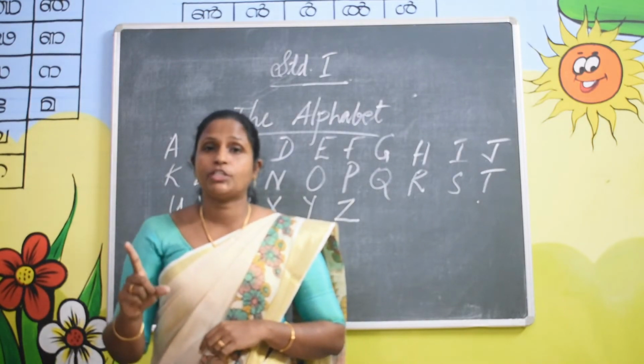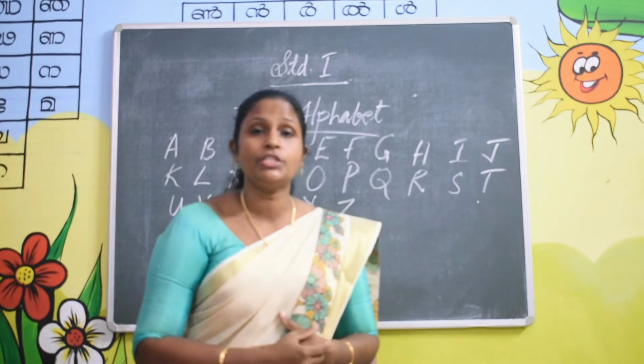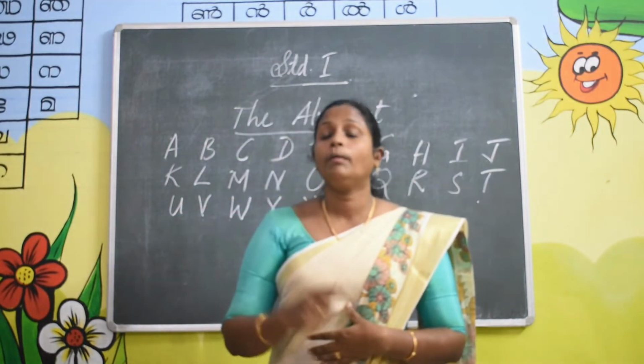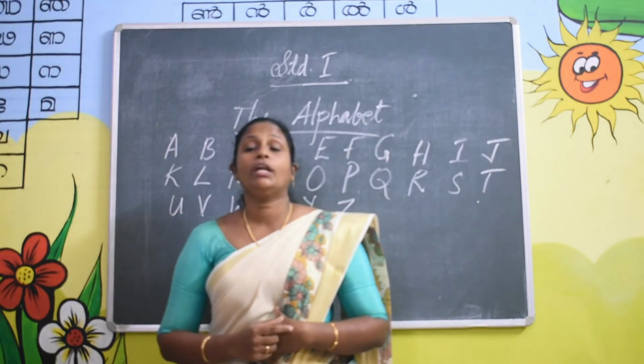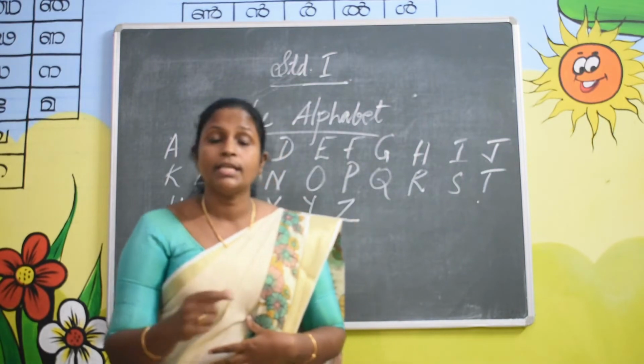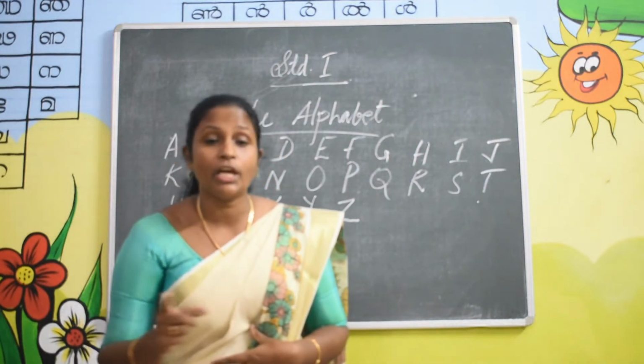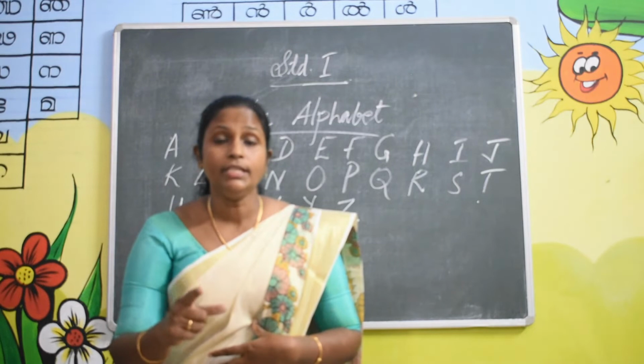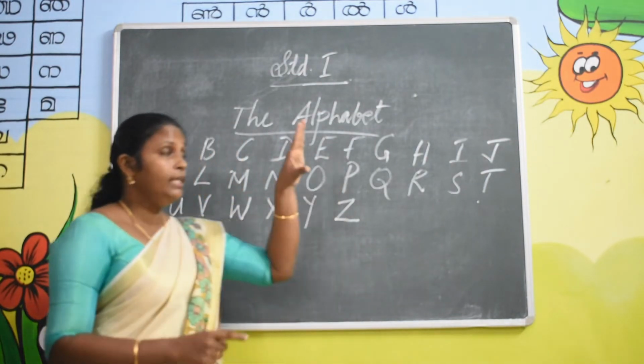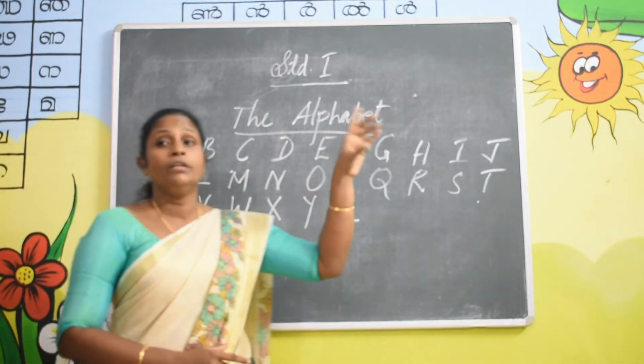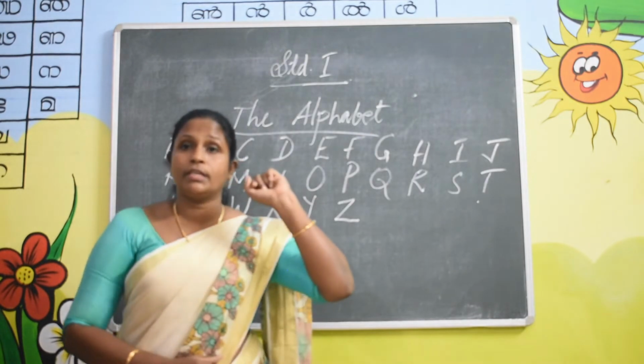One alphabet. And how many letters in the English alphabet? 26 letters. And these letters we can write in two ways.